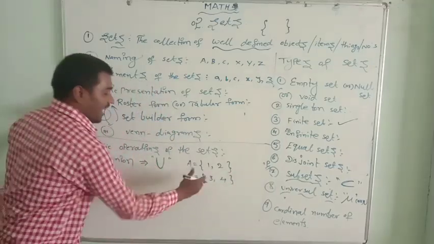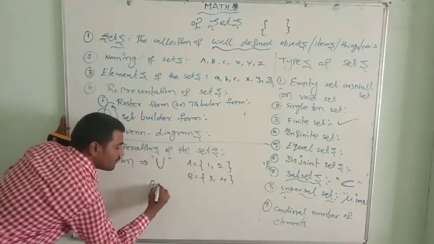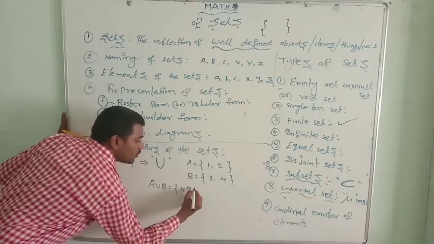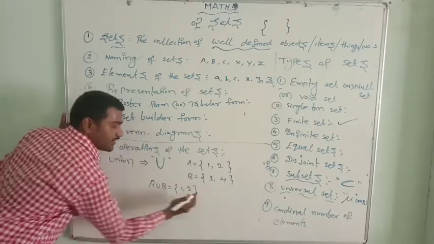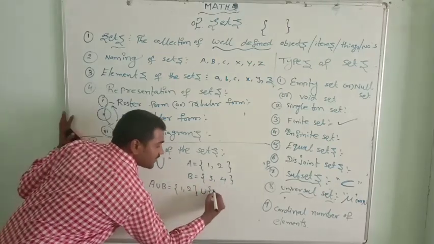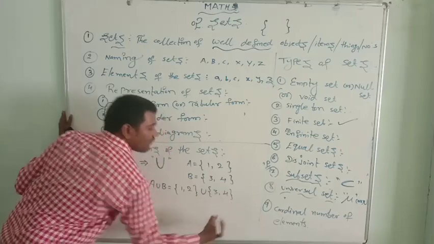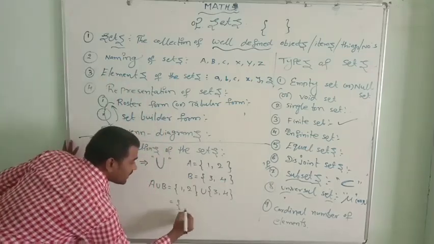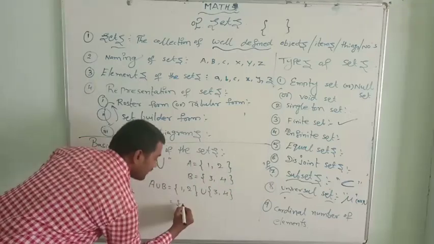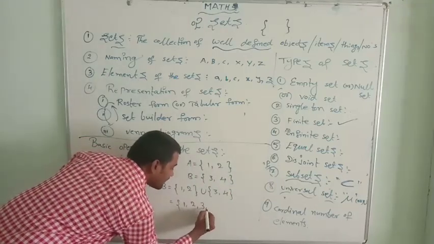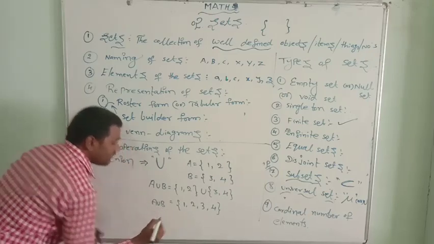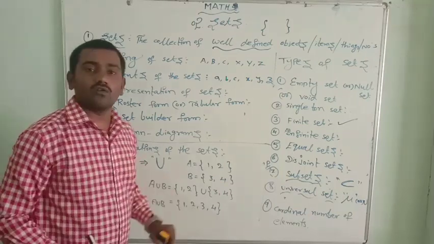Let me write A union B. That means set A, {1, 2}, union set B, {3, 4}. Union means all the elements of set A and set B: {1, 2, 3, 4}. Now it is known as A union B.